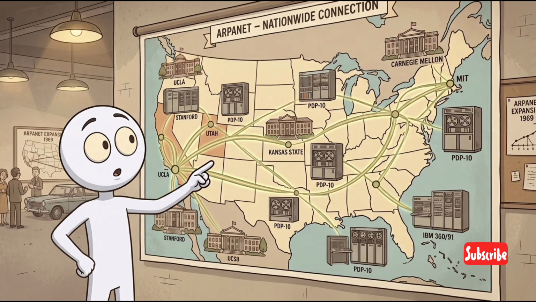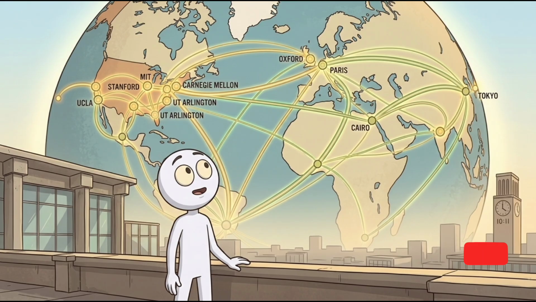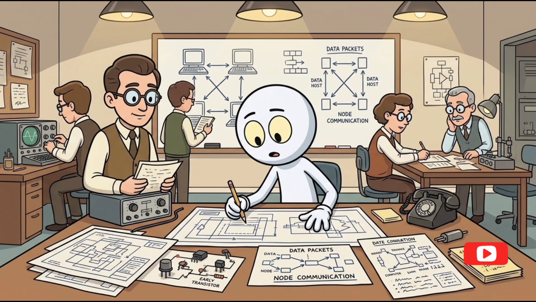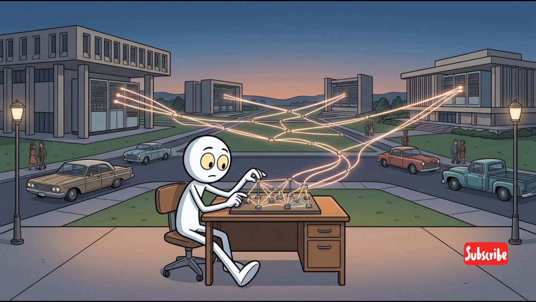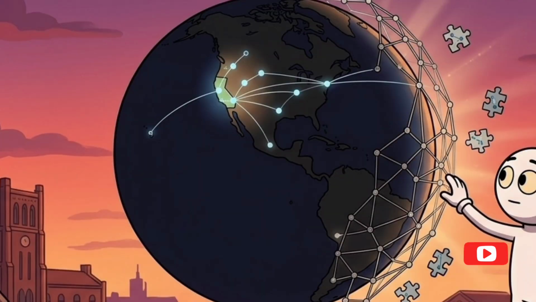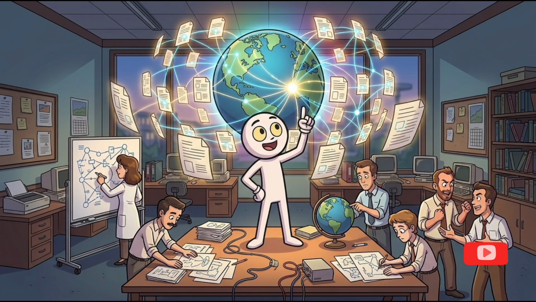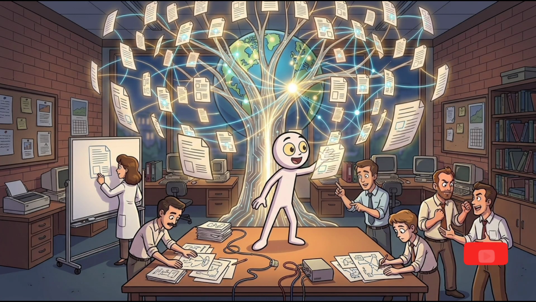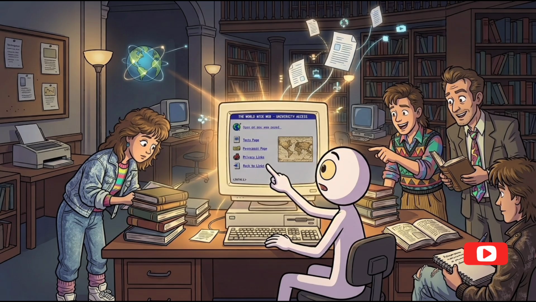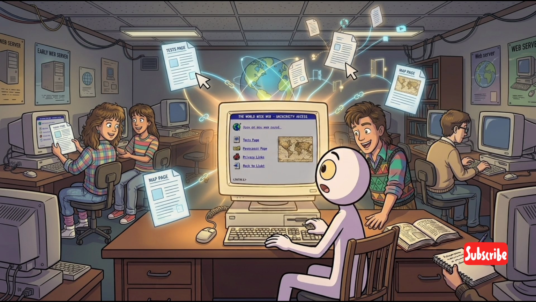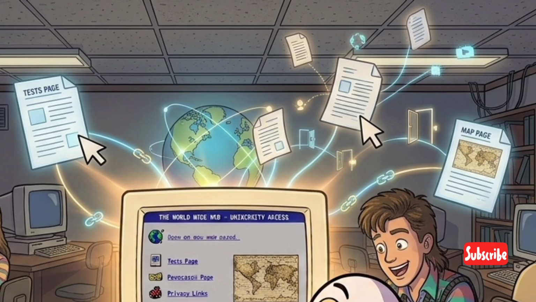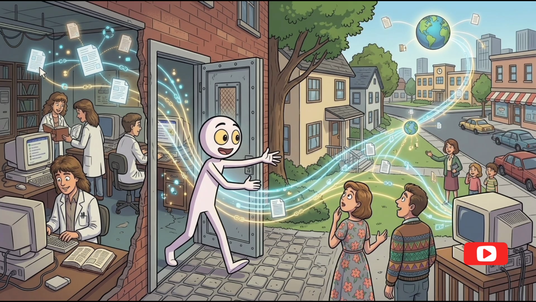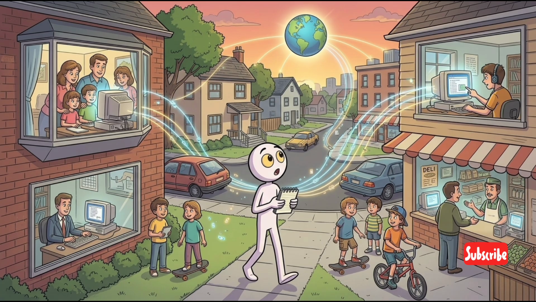Years passed. More computers joined the network. The networks became larger. Scientists developed better ways to communicate. Information moved faster, slowly. The internet began to take shape, but it still wasn't the internet we know today. In 1989, a new idea appeared. It was called the World Wide Web. This idea made websites possible. People could now find information much more easily. They could move from one web page to another. Little by little, the internet left the laboratories. It entered people's everyday lives.